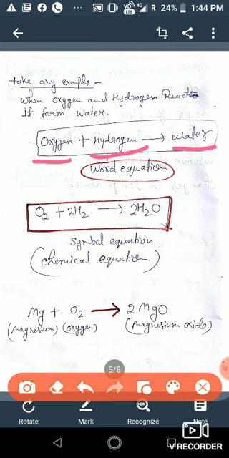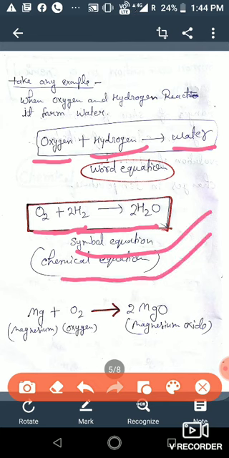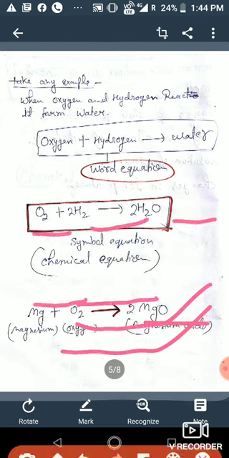We write this reaction in word form, so this is called word equation. But when we write this equation in symbolic form, we write oxygen. You all know the symbol of oxygen is O2. So we write O2 plus hydrogen, H2, it will give water, H2O. So when we use symbols, this is called symbolic equation, also called chemical equation. Okay? So what is the chemical equation? Representation of chemical reaction using symbols of substances is called chemical equation.